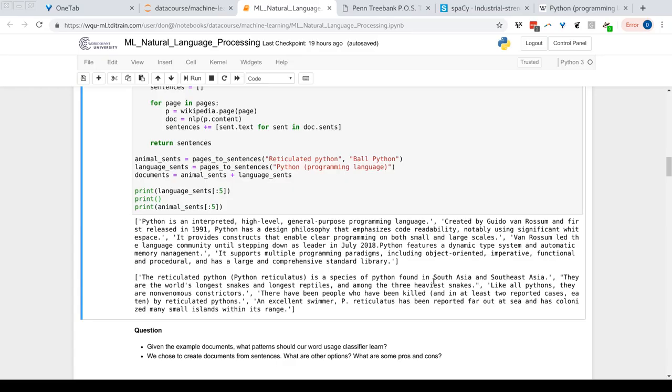Well, we could have chosen something longer. We could have chosen paragraphs. We could have said that each paragraph is going to make up a document. Or we could have increased it. We could have said a Wikipedia article could be a document. But what is the problem with saying, let's go ahead and make a Wikipedia article a document? One single observation.